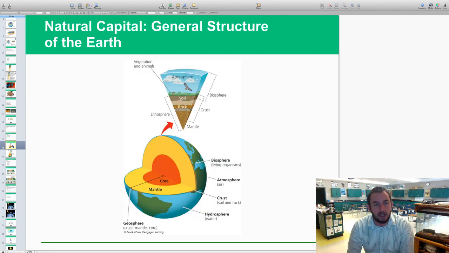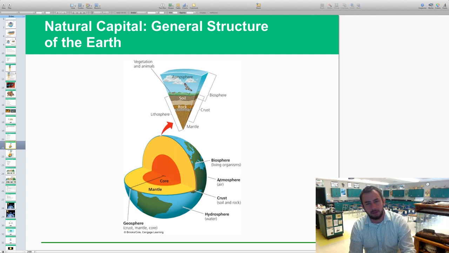Let's take a look at the geosphere, where all these things are made up and located. If you look at all this, the biosphere is kind of the surface, but if it's within the Earth's surface and within the crust and still living, that would be considered biosphere as well. The hydrosphere is all the water maintained in liquid form on the Earth's surface. We obviously have our geosphere, which makes up the crust, mantle, and core. That's that there. And then, what was our last one?